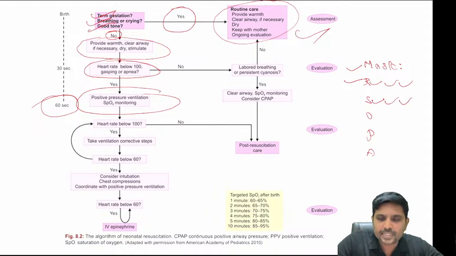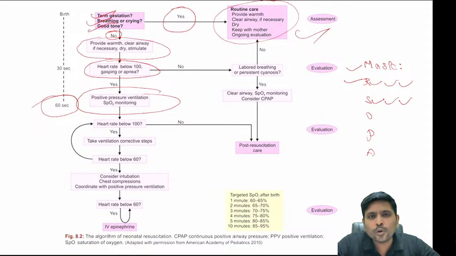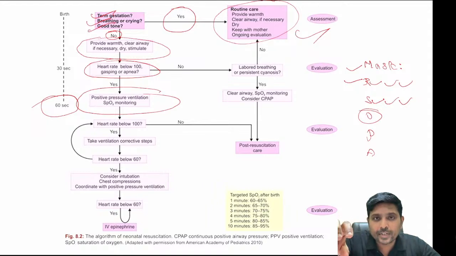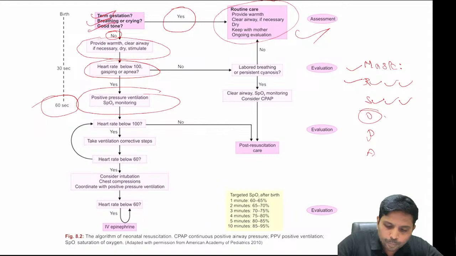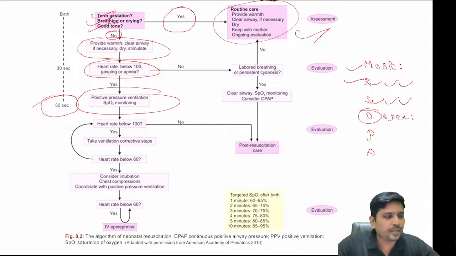Third, S, what is S? S stands for suctioning. Despite your initial suction, there might still be some amount of secretions present in the mouth. So suction the mouth. And then O, what is that? You can't do bag and mask ventilation with the mouth closed. You need to open the mouth and then do the bag and mask ventilation. So O stands for open the mouth.